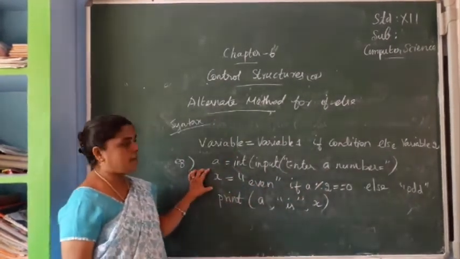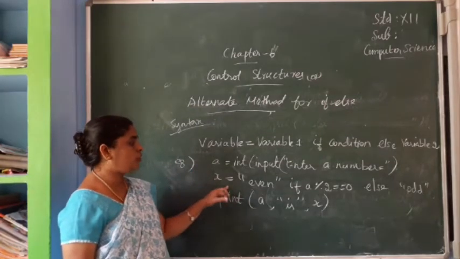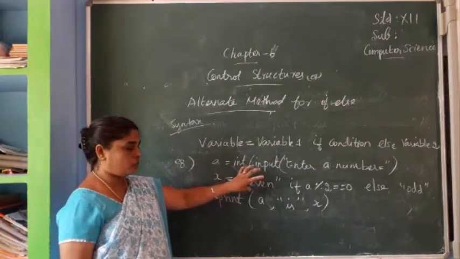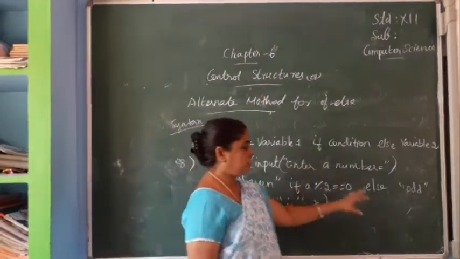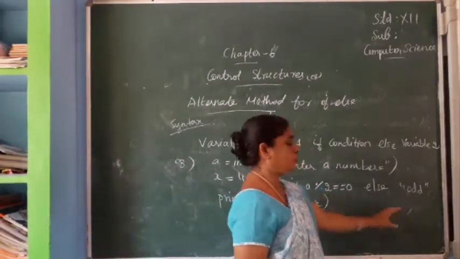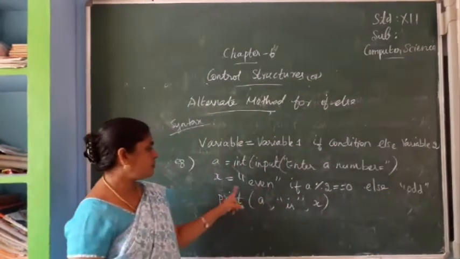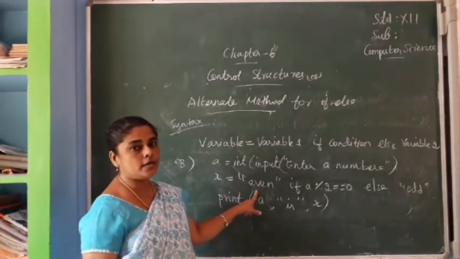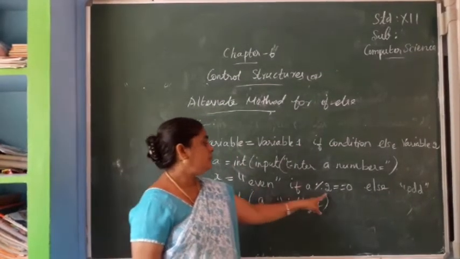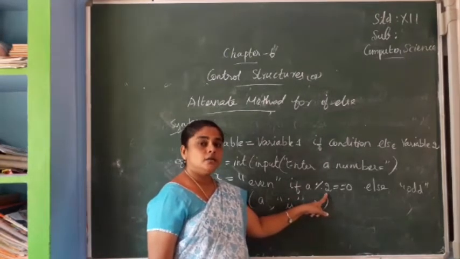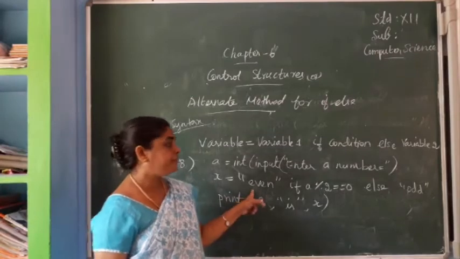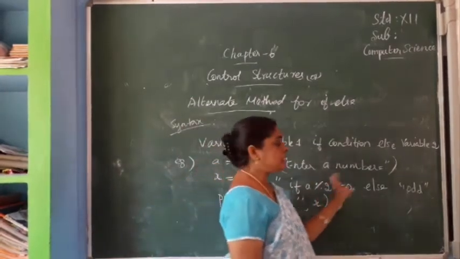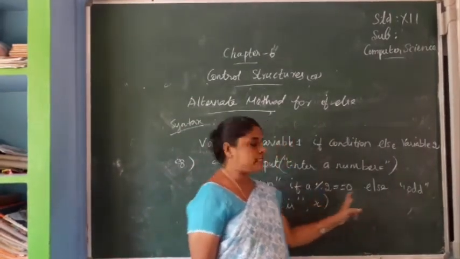Next, another variable equal to true statement block 1, if condition, else statement block 2. Here see what is given in statement block 1: even number. If the condition is true, the statement block 1 even will be displayed. If the condition is false, statement block odd will be displayed.